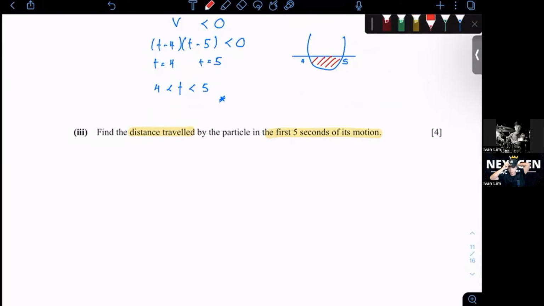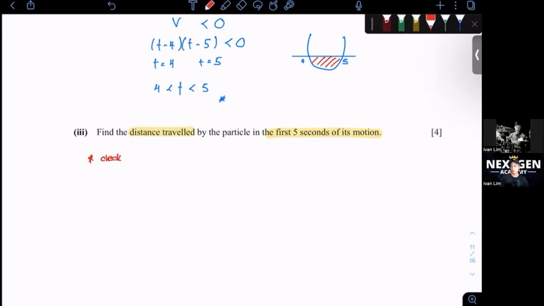So as we can see here, we want the first 5 seconds, right? So we got to check whether the particle reverses its direction. How do we know whether it reverses its direction? We got to check when v equals 0, does it have a t value within this range? Because when the particle reverses, it will stop first and then change direction and move in the opposite direction. So you got to check.